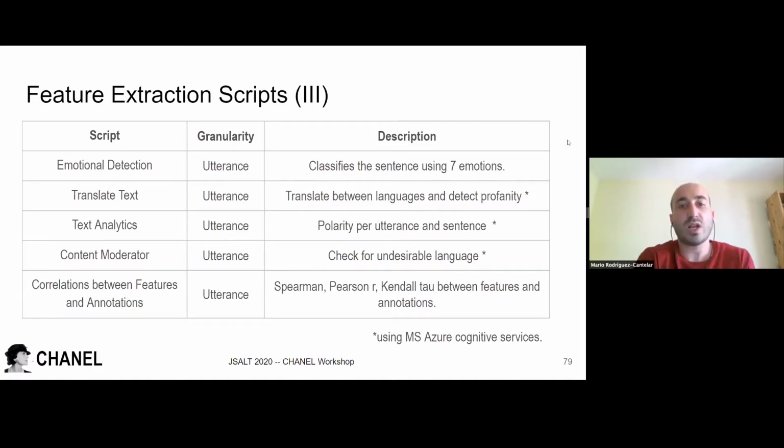In order to calculate the Spearman, Pearson R, and Kendall Tau information. Next slide, please.